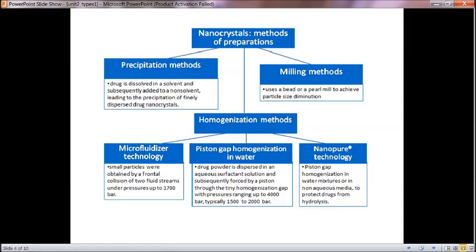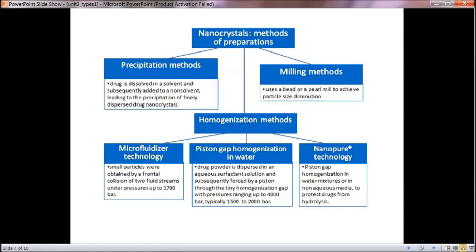Then the milling method. You know what milling is? That is beating, like powdering. It uses beads or a pearl mill to achieve particle size diminution. As the name tells, in a pearl mill, little crystal-like balls are used. In homogenization methods, there are three techniques: microfluidizer technology, piston gap homogenization in water, and nanopure technology.